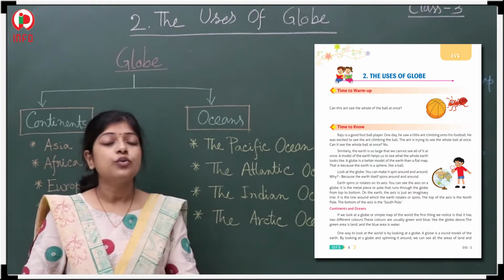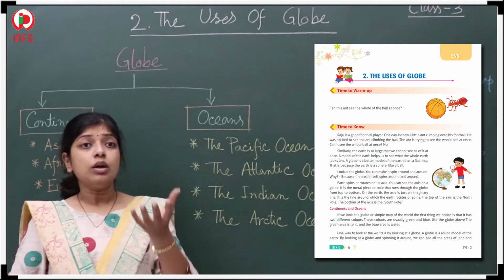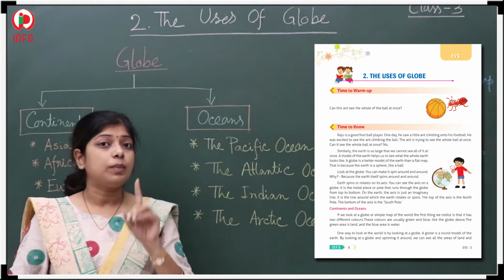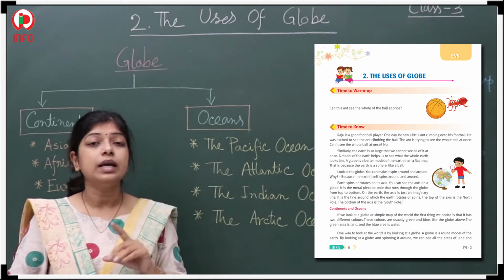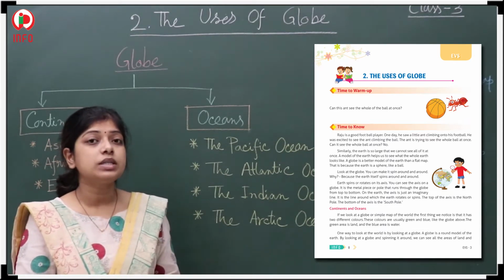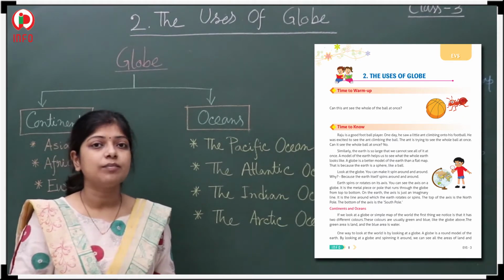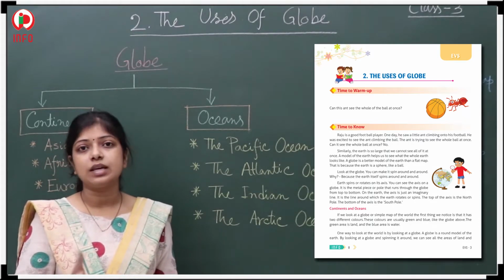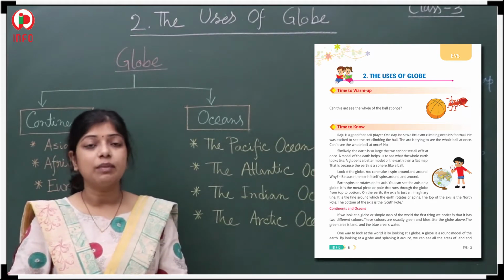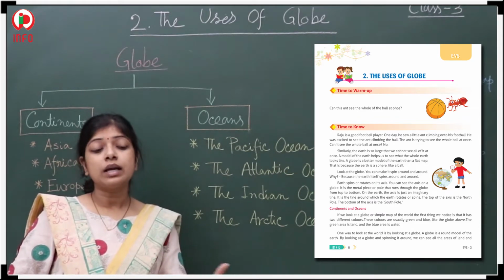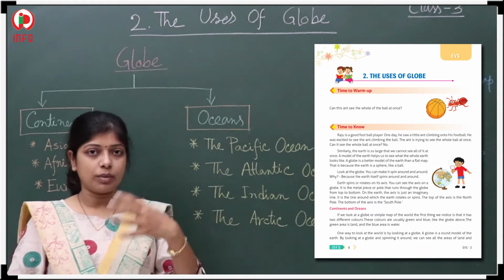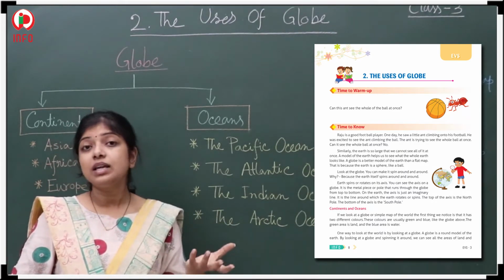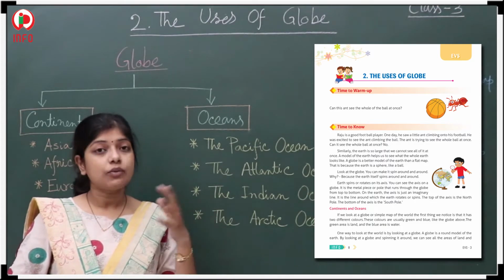I will say. First thing, did you ever play with any football? If you play, then you have seen definitely that you are not able to see the whole ball at a time. It is not possible. Whole surface of the ball you won't be able to see. That one is a very good thing. One thing that you are not able to see in this phenomena. That means in this way the day-night is happening in our earth. So this thing I will tell you later.